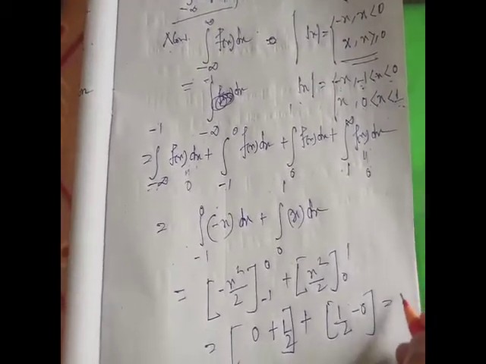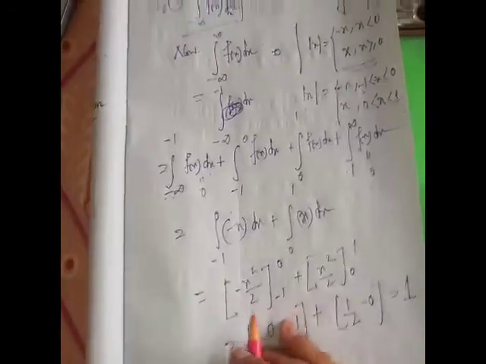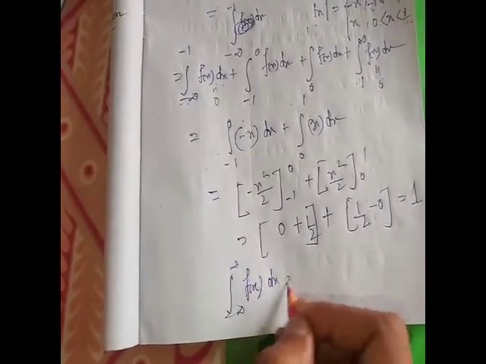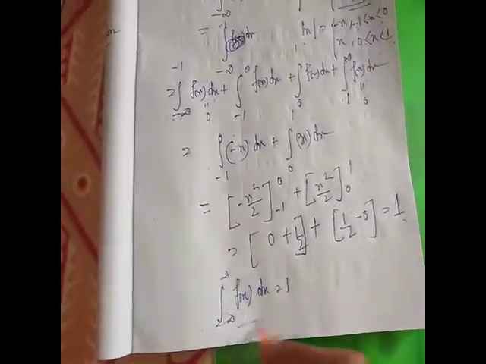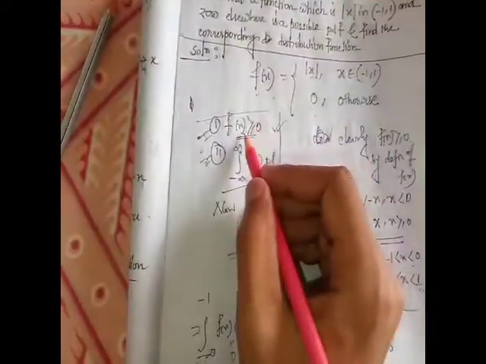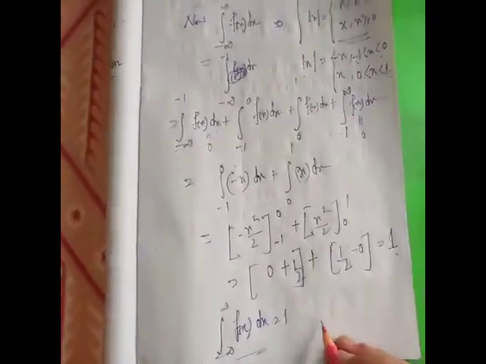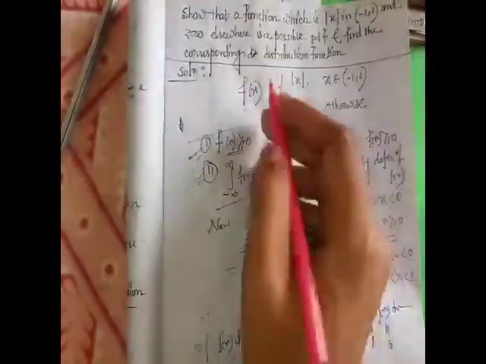So this is 1. So we prove that the integral from minus infinity to infinity of f(x) dx equals 1. So two conditions are satisfied, f(x) greater than or equal to 0 and the integral equals 1. So this is the probability density function.